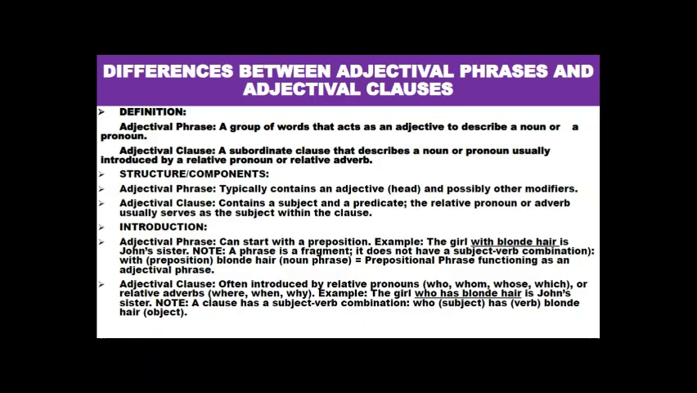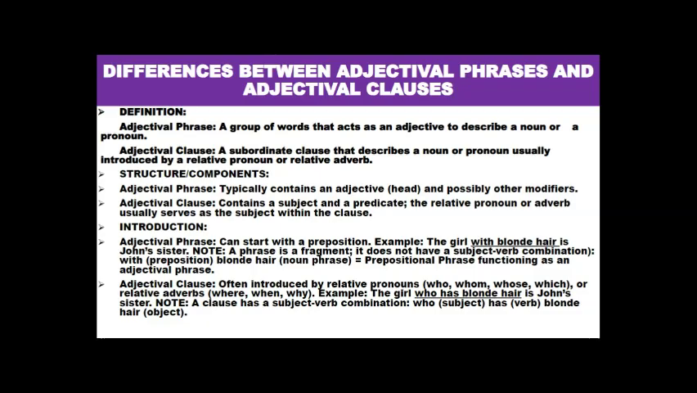Now, let's analyze the clause here. Who has blonde hair? Who is the subject here? And who is the relative pronoun? Okay? Has is the verb. Blonde hair is the object. So this clause has SVO structure. S for subject, V for verb, and O for object.